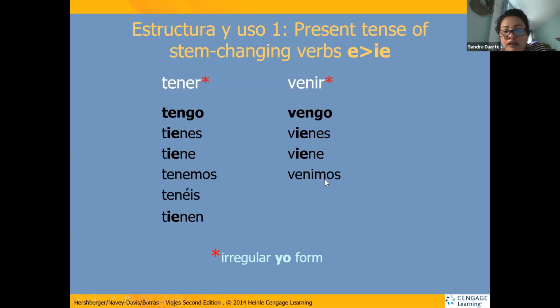Notice that the ending changes like they all do, but the stem doesn't change in nosotros, nor in vosotros, because that's the rule for present tense stem-changing verbs. Nosotros and vosotros do not change the stem. Ustedes, ellos, vienen. It does have a stem change. The 6th subject does have a stem change, and then the ending like you normally conjugate.